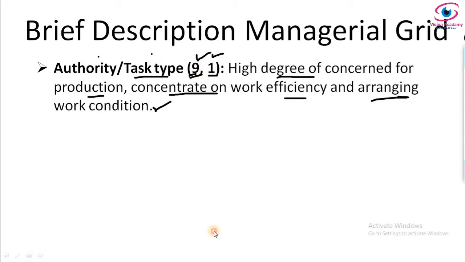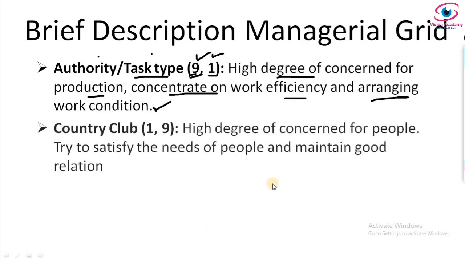So let us see one more style, that is the country club, which is just opposite to this task type or authority type of leadership. So what is that country club? Here production scale is 1, people scale is 9, which means high degree of concern for people and low degree of concern for production.